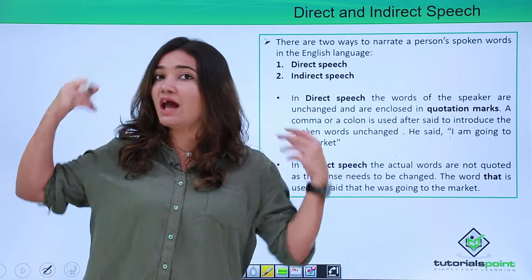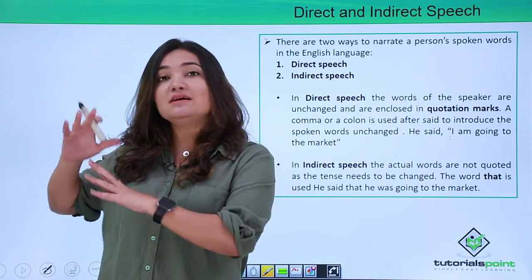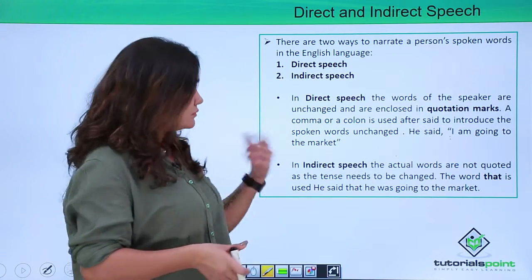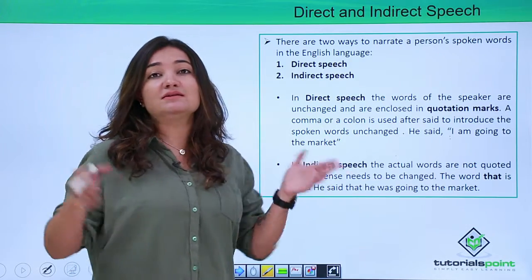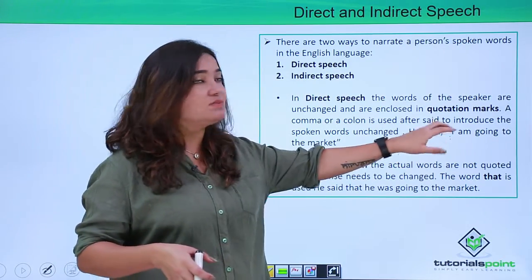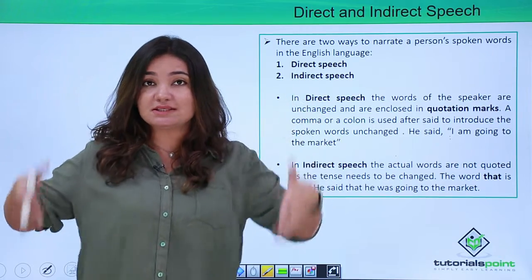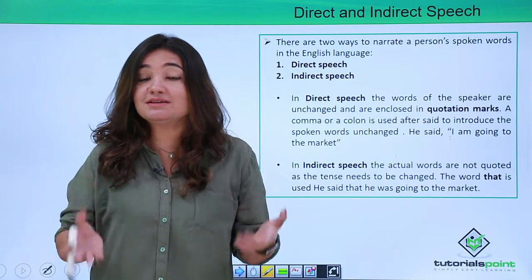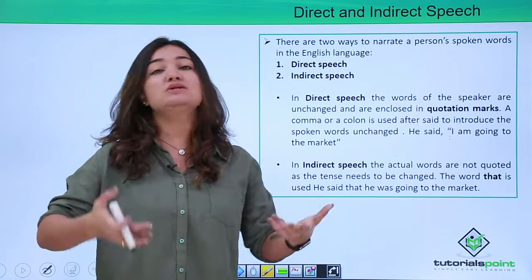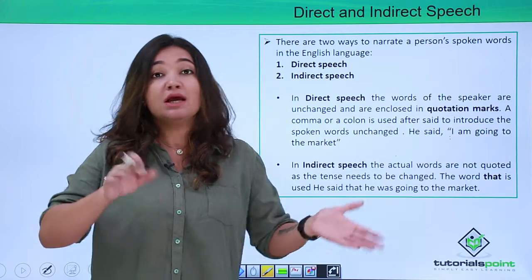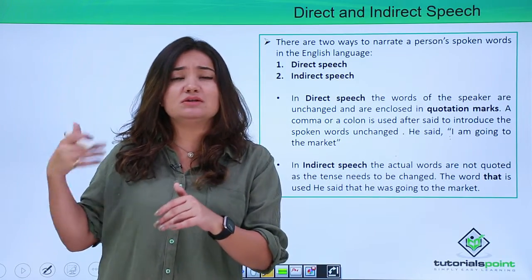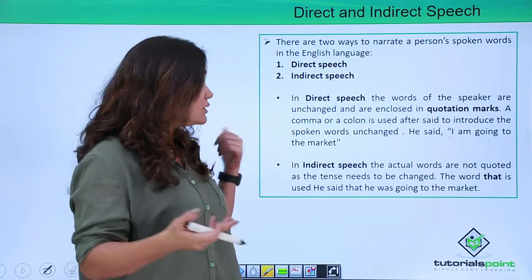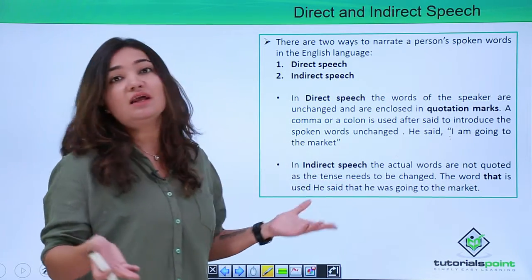Now that has already happened, and now that entire situation which has happened, you are quoting it to someone else, right? So it is but obvious that when the speaker was speaking, it was his or her present situation, right? So the speaker was using the present tense, but now when we are quoting it, it's no more a present situation. It has gone, it's gone past. It is something for us that happened in the past. It's a past tense. So then how do you convey it? Of course, you'll have to change the tense, right?